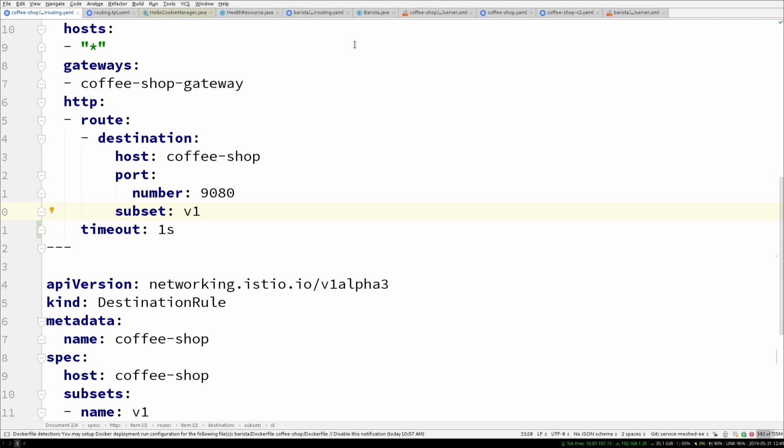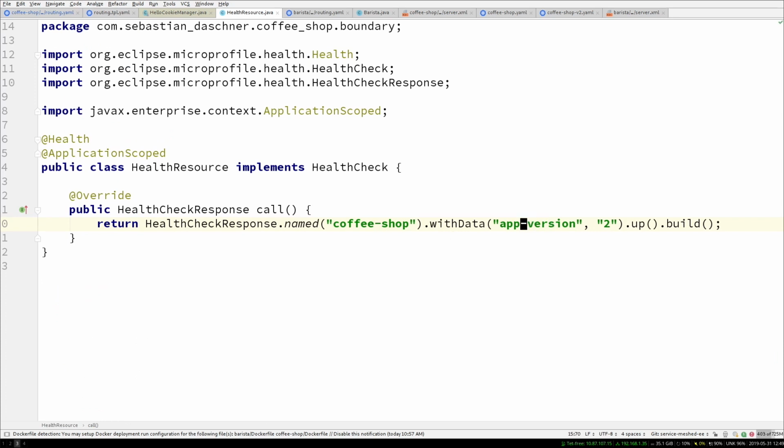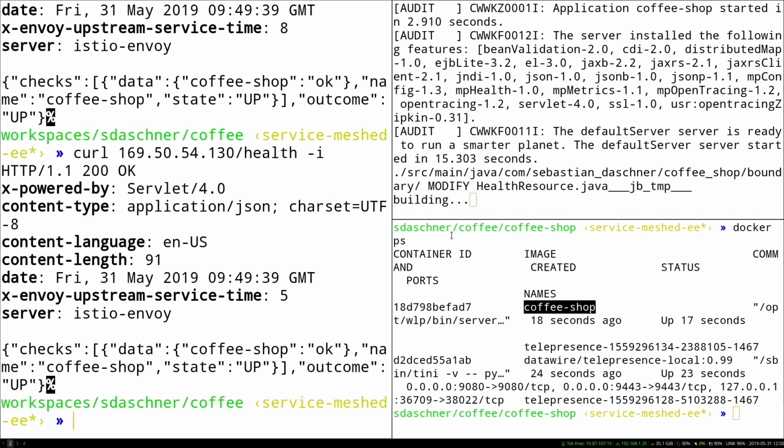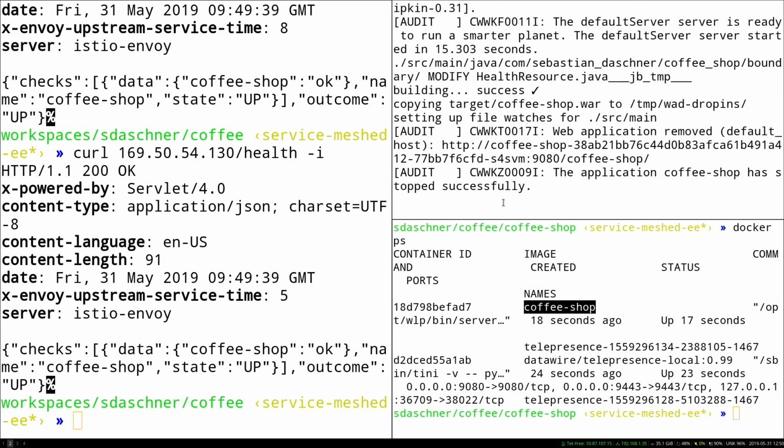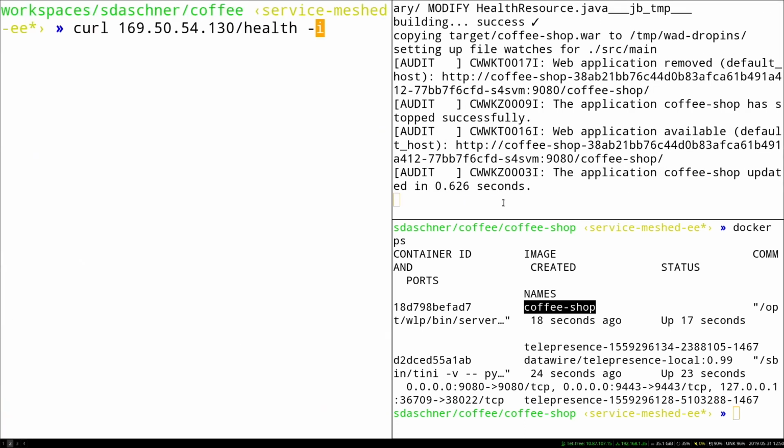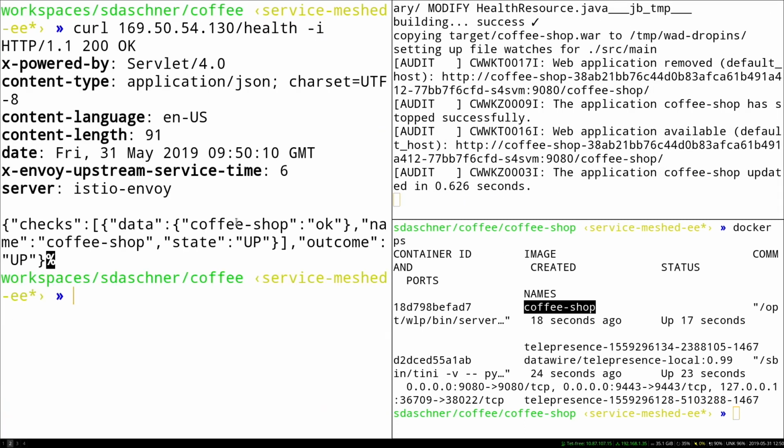And now thanks to that redeployment routine I have running here, I can actually go to my health check resource and say, well, app version so-and-so. What I can do in this case, I can say with data, hello Riga. And it will modify and reload that thing that is running in my local Docker process. And then I can say, now I access this that is actually running in that cluster.